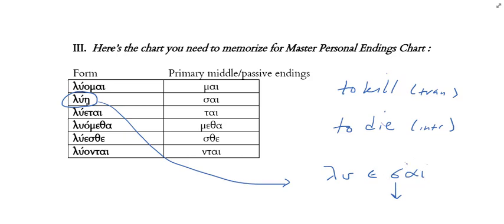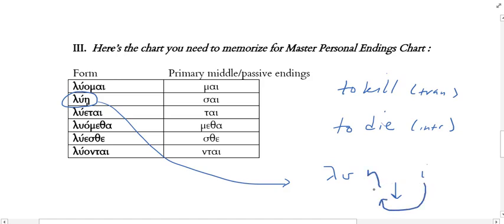So when the sigma is gone, what are we going to have go on between the vowels that are left? They will contract. So epsilon and alpha, what do those do? Those create an eta. And then what happens to the iota? It will subscript under that eta. Okay? So that's where lue comes from. That is the only form that doesn't retain the true middle passive personal endings: -μαι, -σαι, -ται, -μεθα, -σθε, and -νται. Okay. Any questions about the forms?